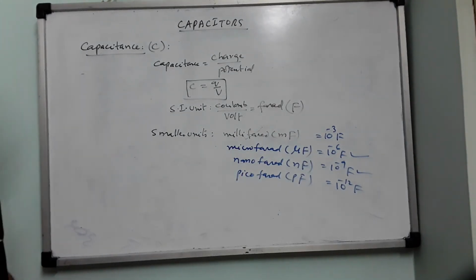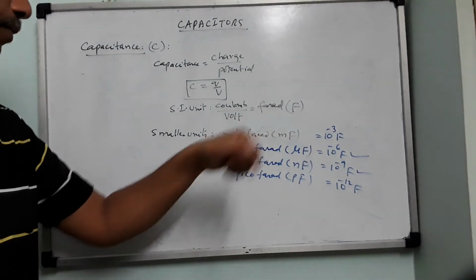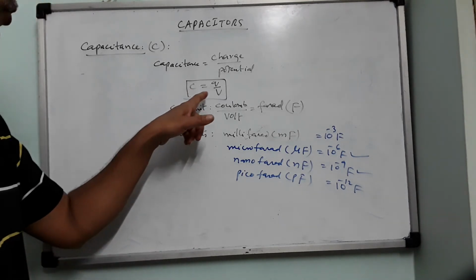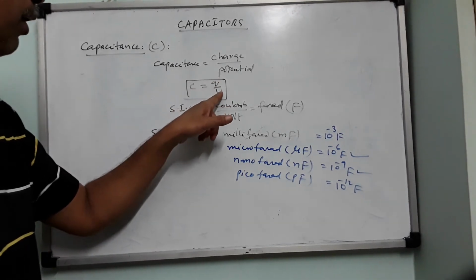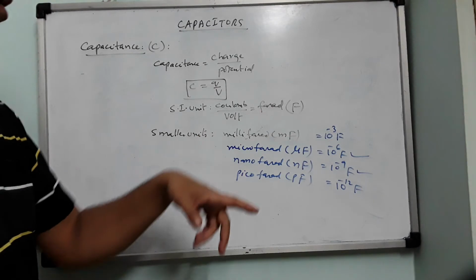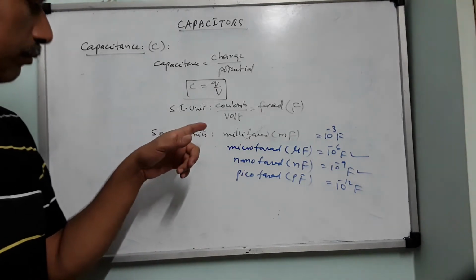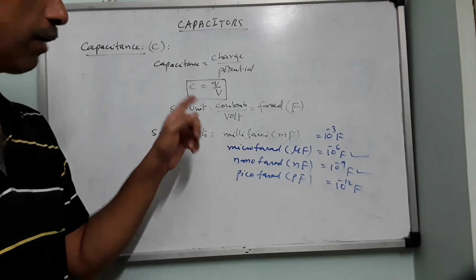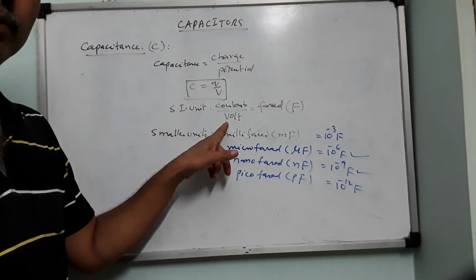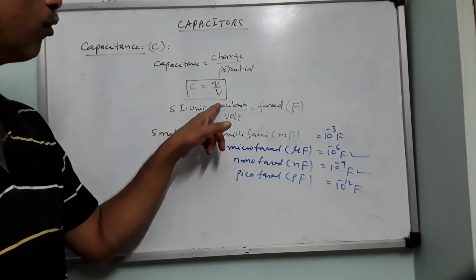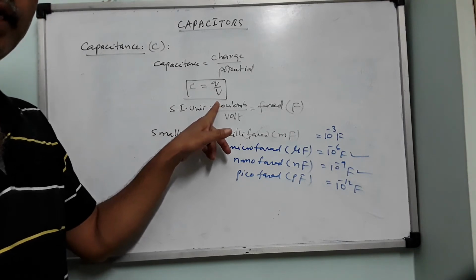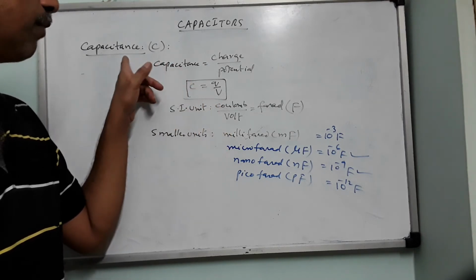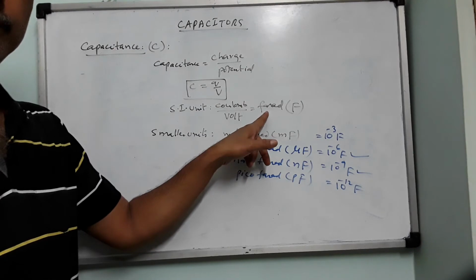So SI unit of capacitance is farad. It is defined as the ratio between charge and potential. How much is 1 farad? If the potential of the body rises by 1 volt, when 1 coulomb of charge is supplied to it, then the capacitance of that body is said to be 1 farad.